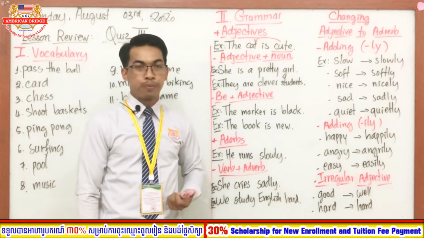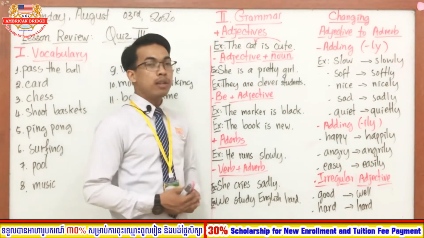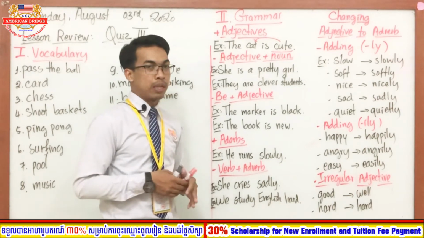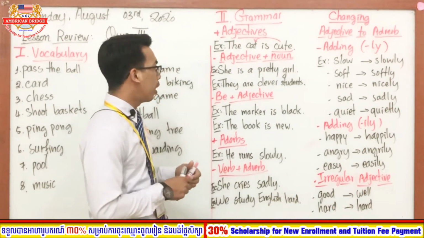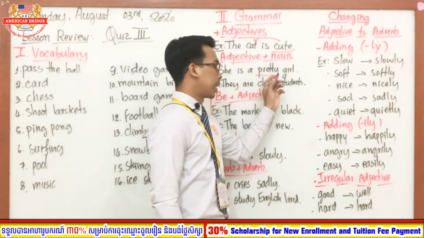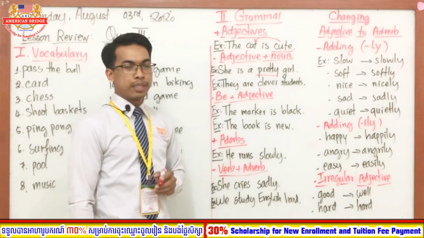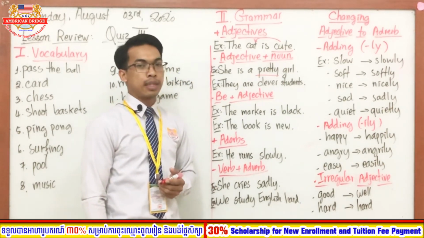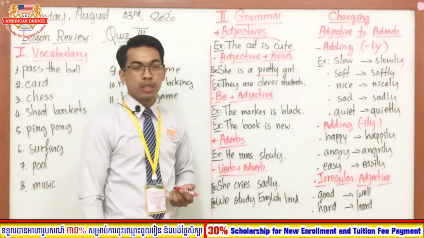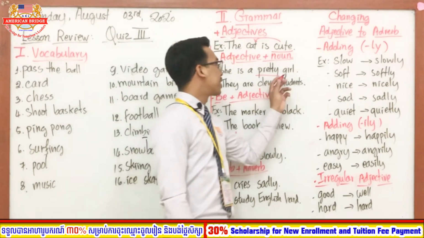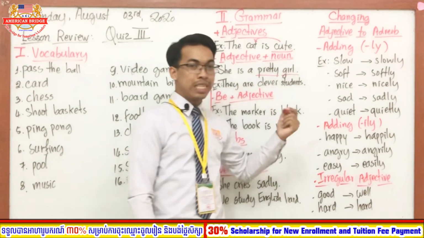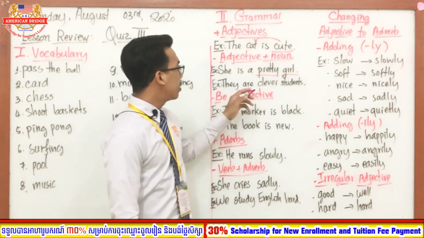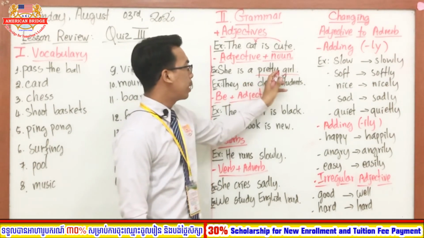Where is the noun? Alright, the adjective in the sentence is, of course, pretty. So pretty is an adjective in the sentence, and where is the noun? The noun is girl, right? Girl is a noun.